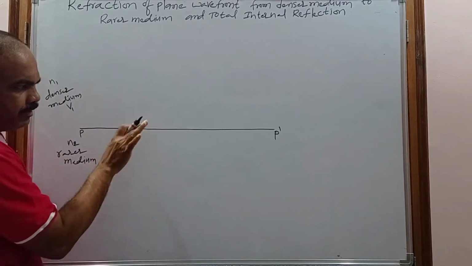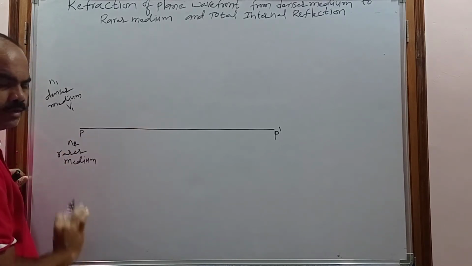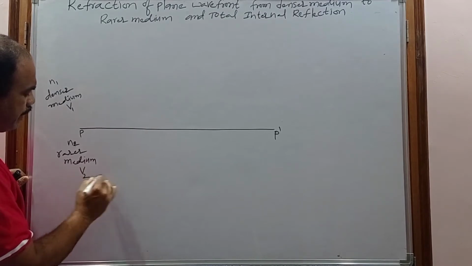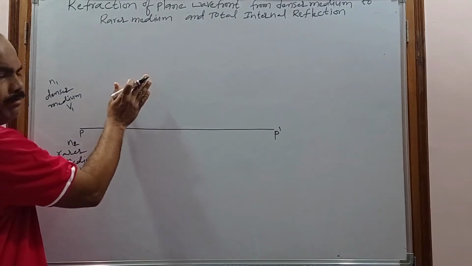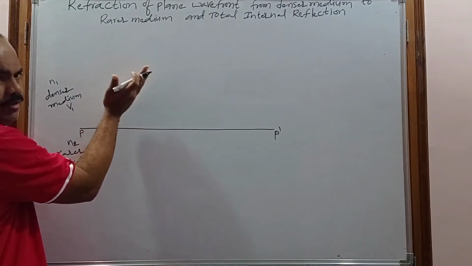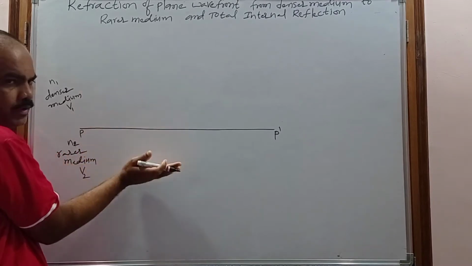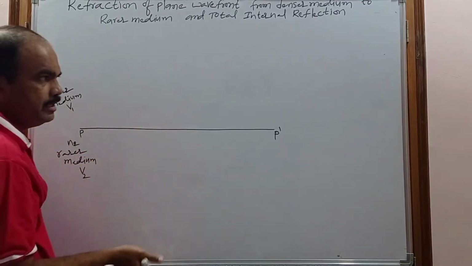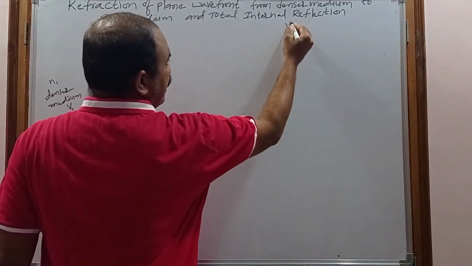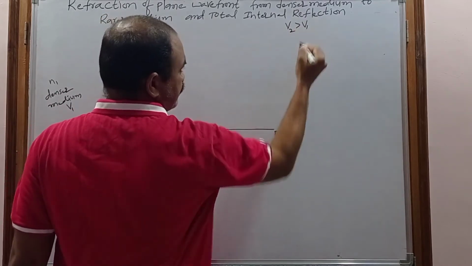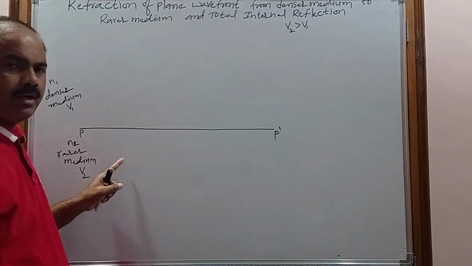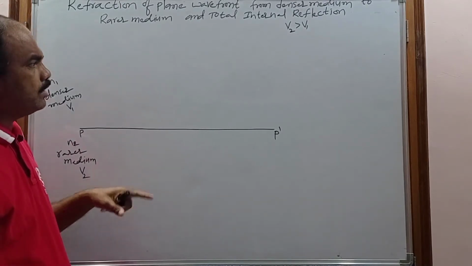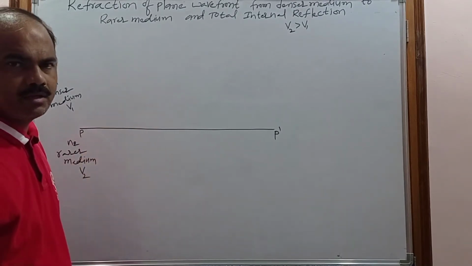When the wavefront enters this medium, it will travel with velocity v2. When the wavefront travels from the denser medium to the rarer medium, its velocity increases. So v2 is greater than v1: the velocity of light in the rarer medium is more than the velocity of light in the denser medium.